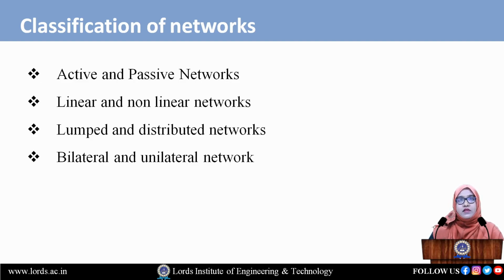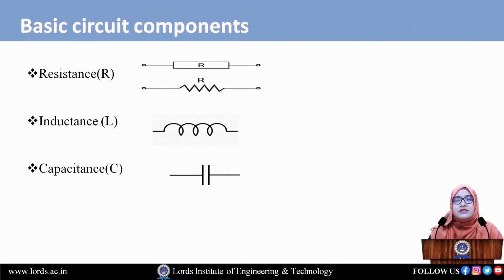Next, we have the basic circuit components. Up to this we were talking about the elements and the basic definitions. Here we have the basic components of electrical engineering: resistance, inductance and capacitance. Now what about the resistance? How can we define the resistance? It is a material property of opposing the flow of current. It is denoted by R and measured in ohms. By seeing the diagram, the symbol for the resistance is R.